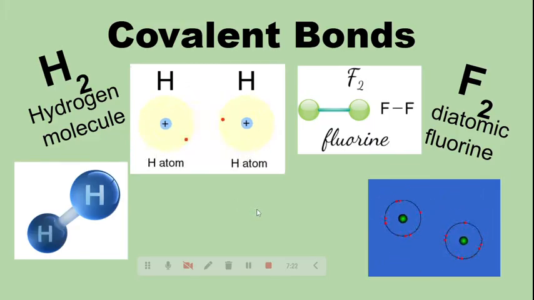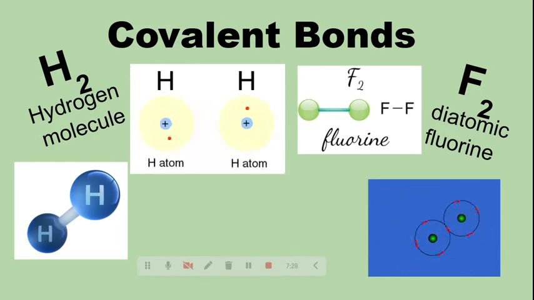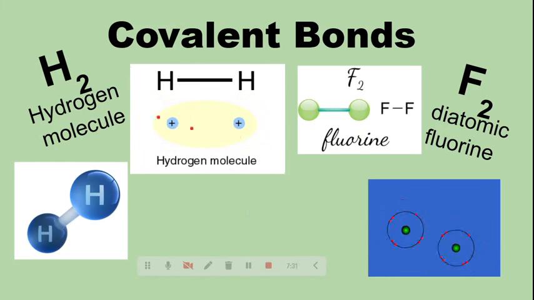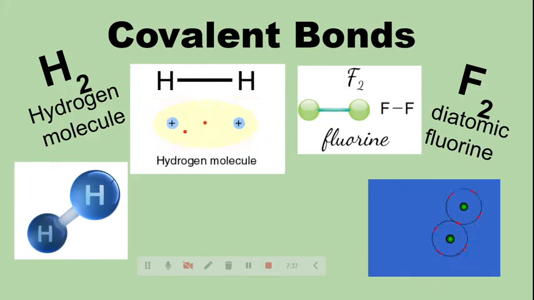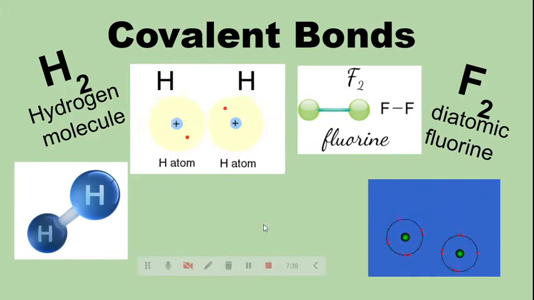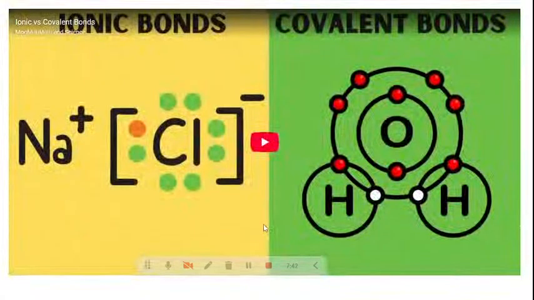Now, this doesn't always mean that it has to only be like H2 or F2. It could be like CO, carbon and oxygen. So there are other elements that can combine. I just wanted to give you guys a visual of what a diatomic molecule is. And we'll practice this a little bit more.